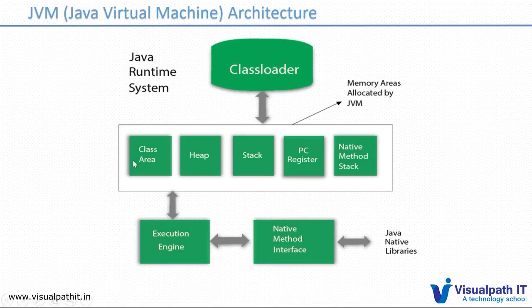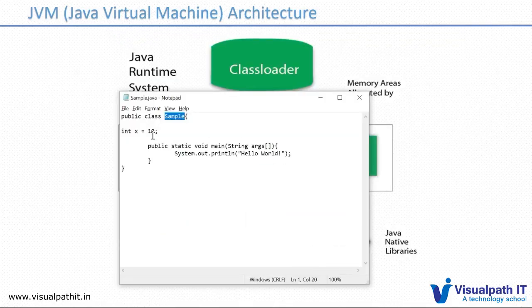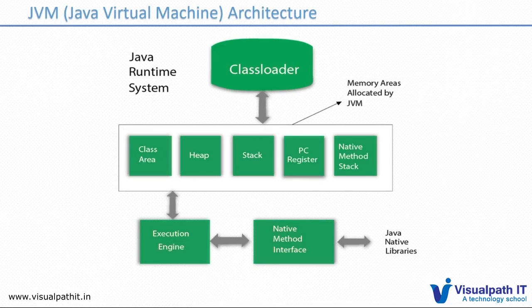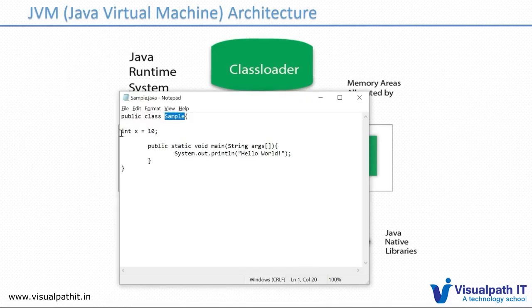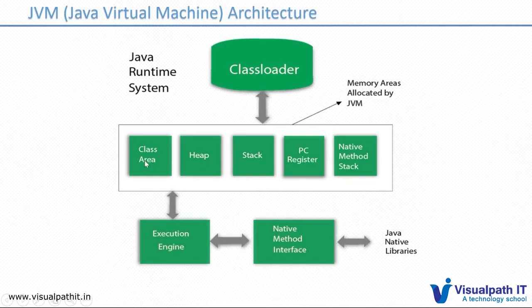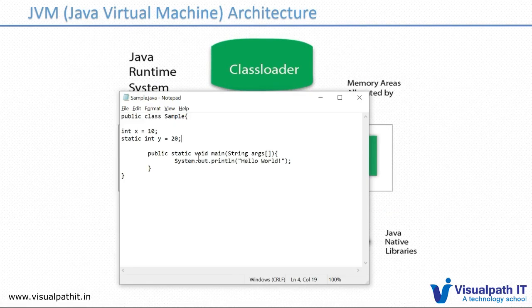The class area will store only the static data. Static data means only one memory allocation will happen per class. These are heavy topics, and maybe you can get these details later, but for now I'm explaining. The class area holds only static data. If you're declaring a variable as static, like static int y equal to 20, this is a static variable. The allocation of y will happen in the class area, and the allocation of x will happen in the heap area.